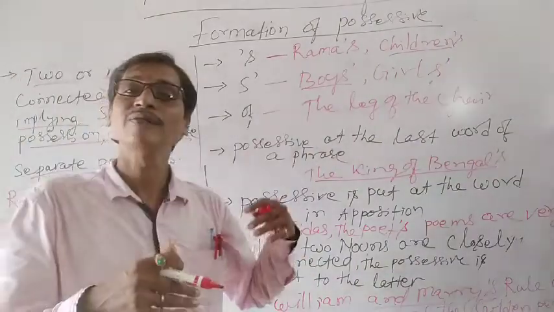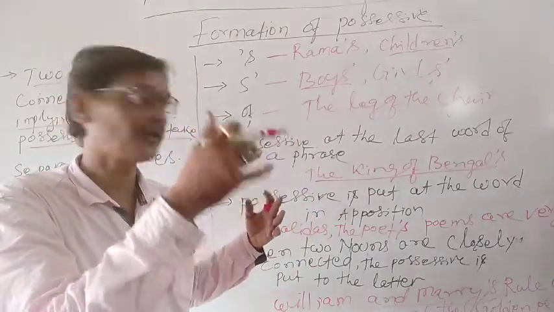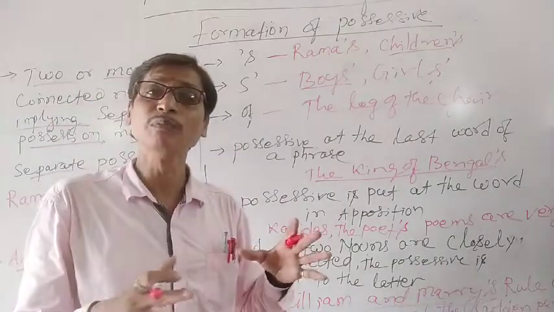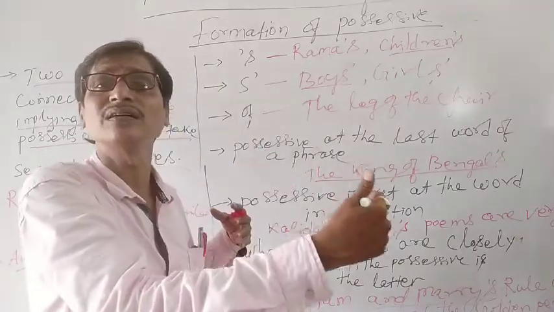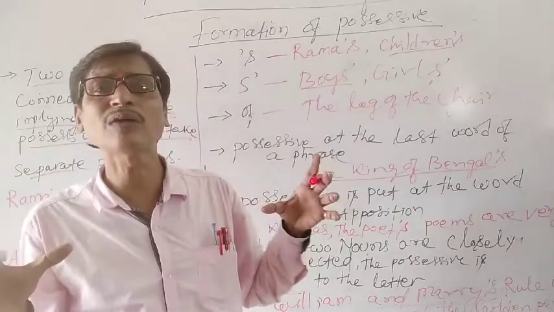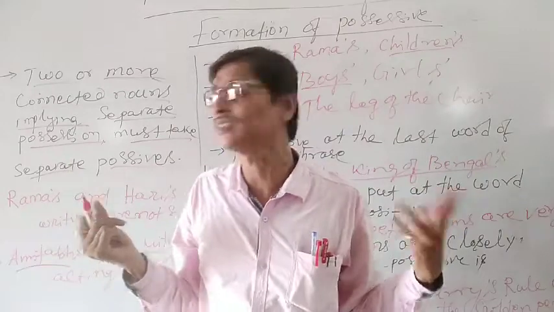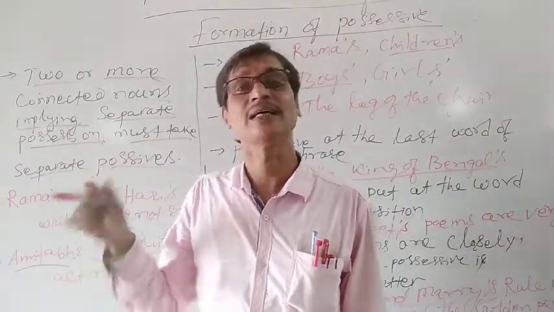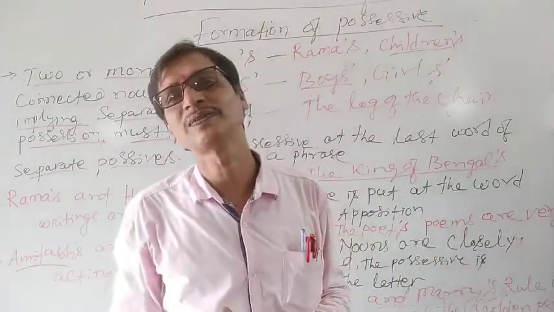Similarly, when we talk about appositions, appositions often take the possessive case. When we talk about more nouns connected, the latter one contains the possessive case. When we have more than one noun connected and they have individual possession, in that case we give possessives individually. This is how we form the possessive case.